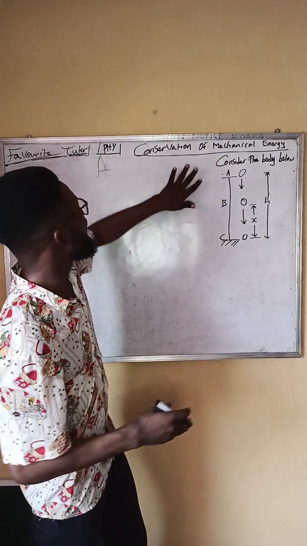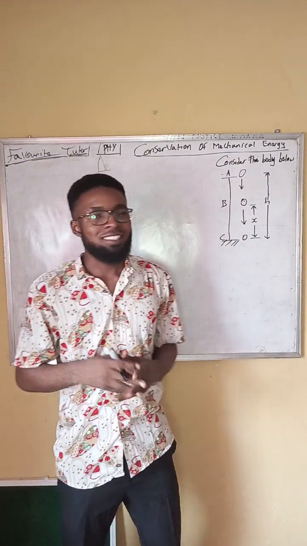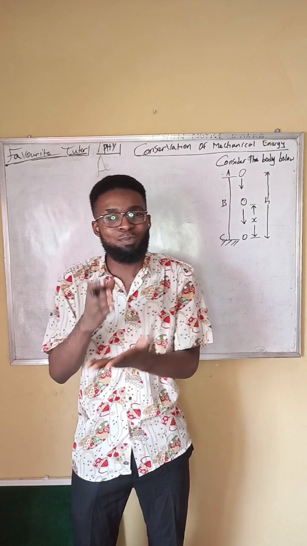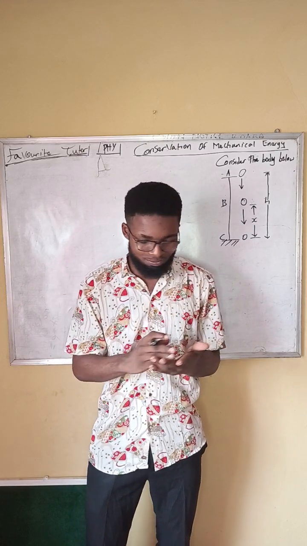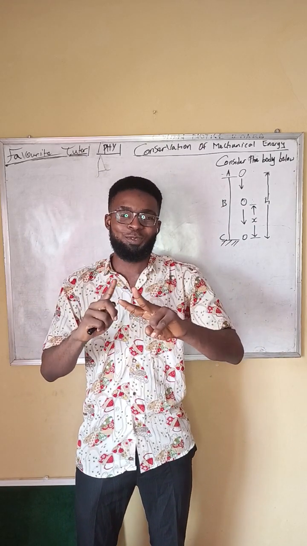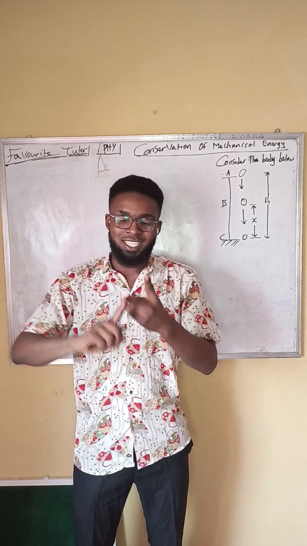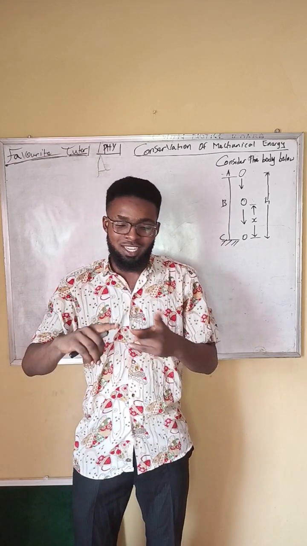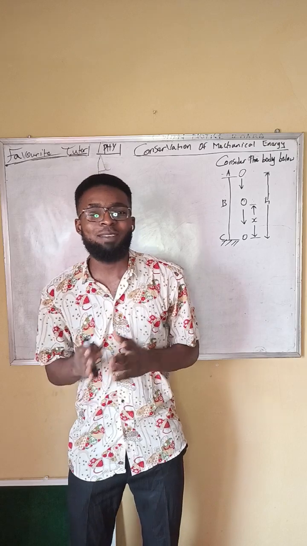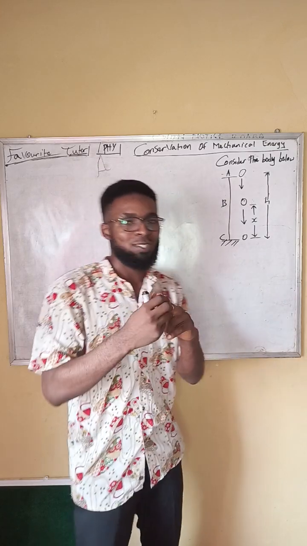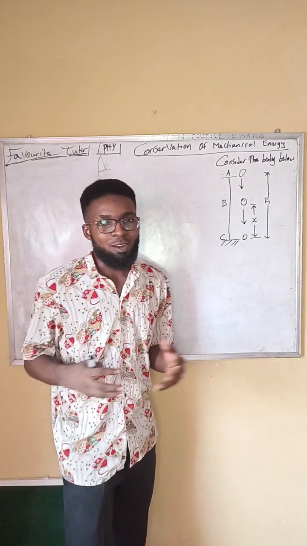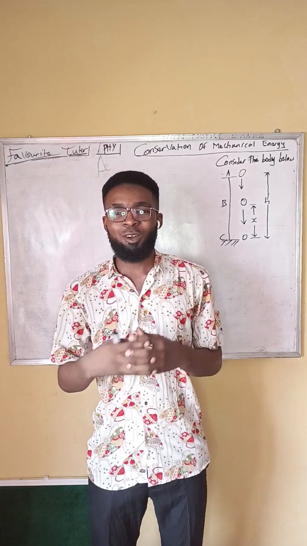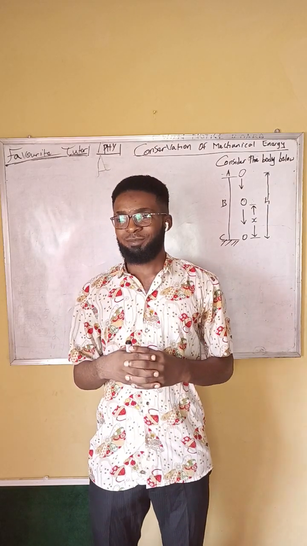What I have on the board: conservation of mechanical energy. That is one type of energy, mechanical energy, energy possessed by a body by virtue of its position or motion. Mechanical energy has two types: potential energy and kinetic energy. Potential energy is energy possessed by a body by virtue of its position, while kinetic energy is energy possessed by a body by virtue of its motion. Both of them form the mechanical energy. And the conservation part of it is that energy is conserved. That means no energy loss and no energy gain.